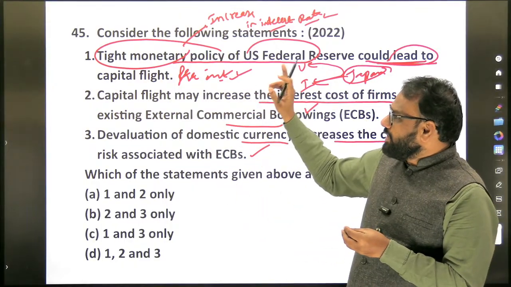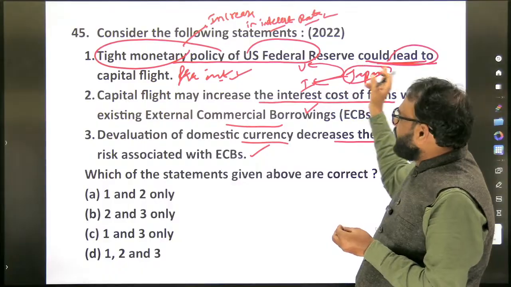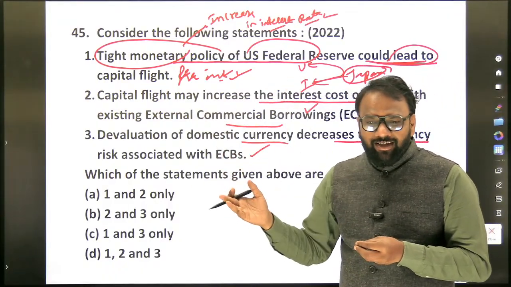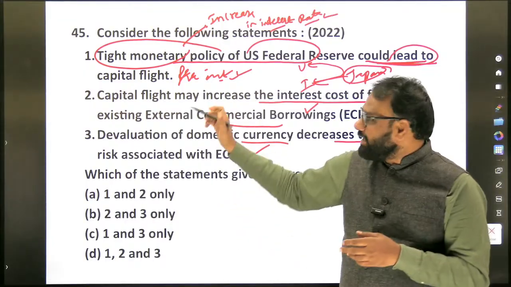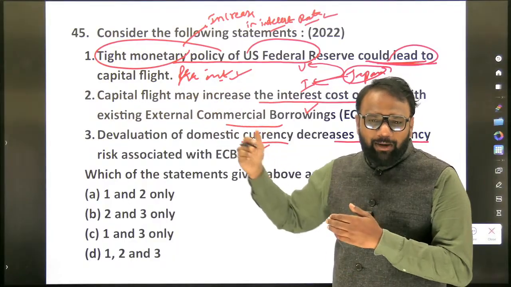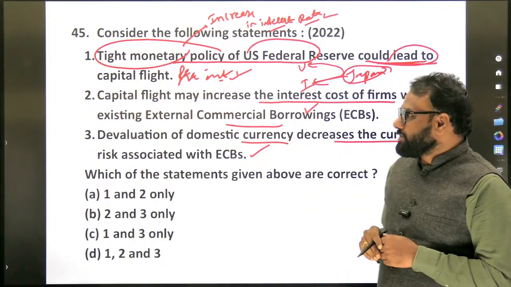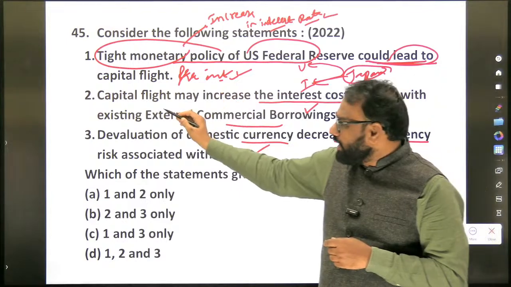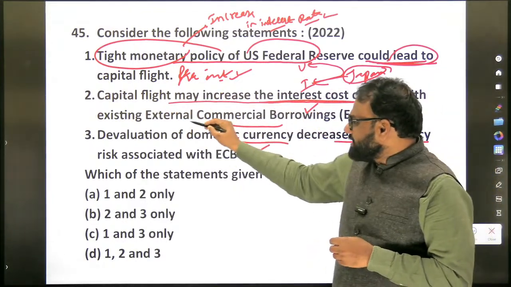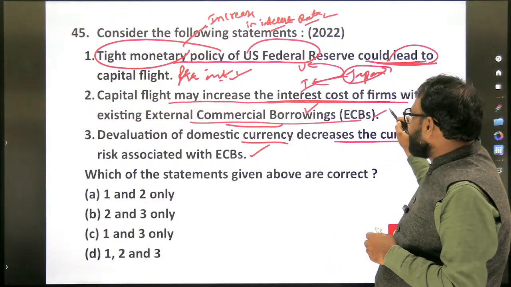So the first statement: tight monetary policy of US Federal Reserve could lead to capital flight from India? Yes. From USA? No. If you place USA, then it will be no. But if it is India, yes, capital flight will start taking place. Now we shall assume it is India itself. Capital flight may increase the interest cost of firms with existing external commercial borrowings.